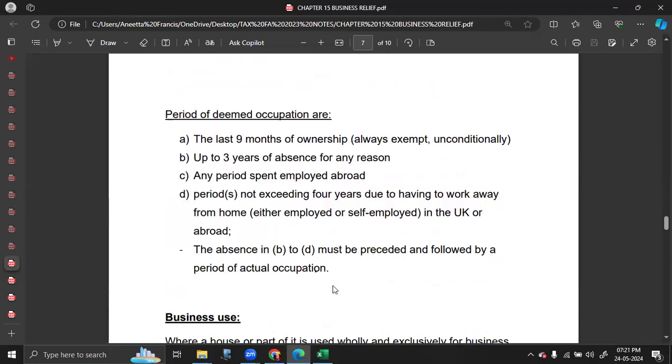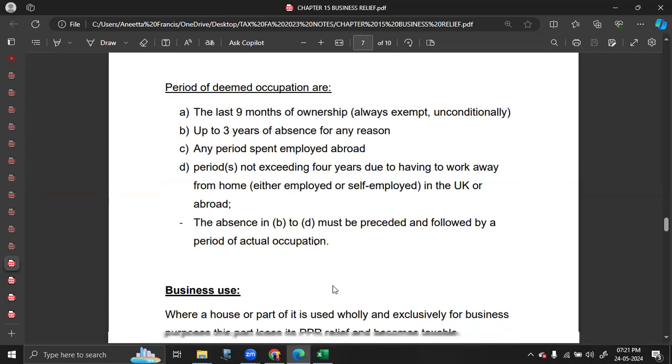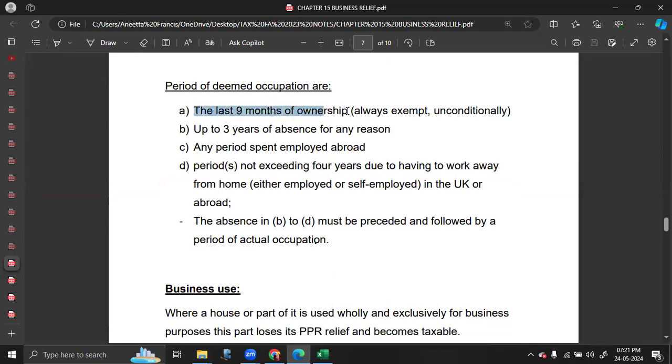3 years of absence for any reason. Any period spent employed abroad, which is usually for employment purpose, and period not exceeding 4 years, employed or self-employed within UK or abroad. In order to apply B, C, or D, it should be preceded by and followed by a period of actual occupation. But the last 9 months condition is irrespective of whether there is an actual occupation after that.